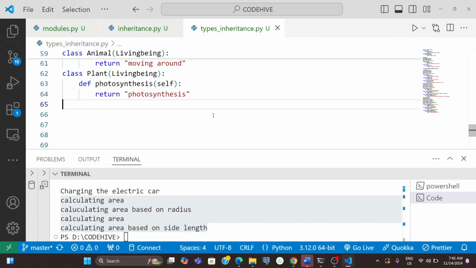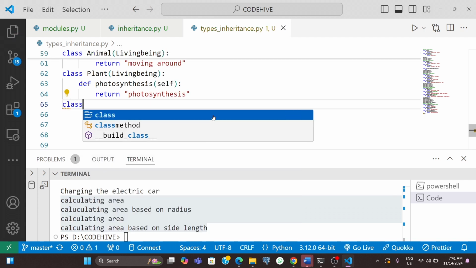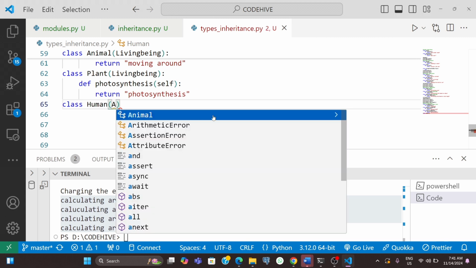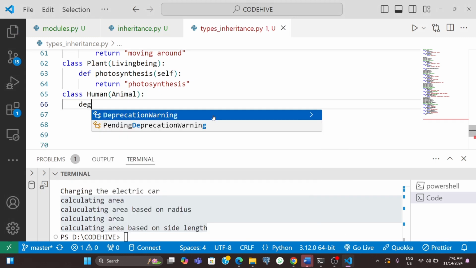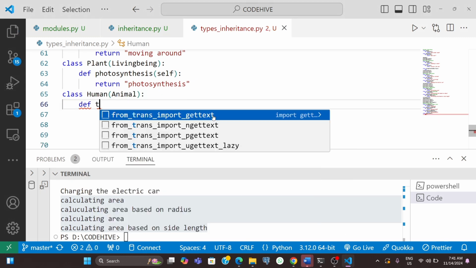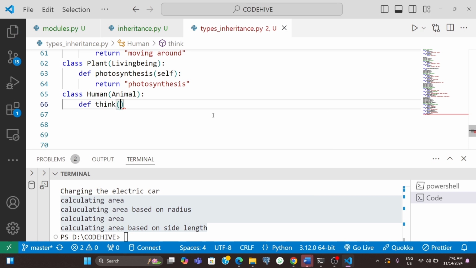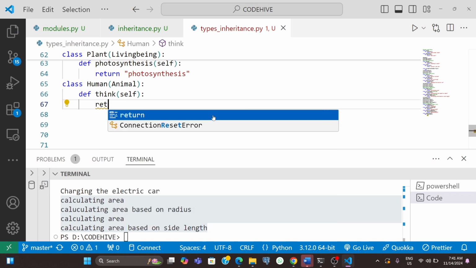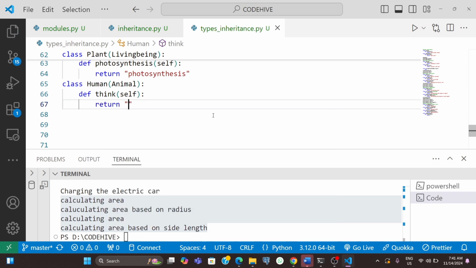I have a class human, and that is inherited from animal. And I can write a function, human can think, right? So I'm writing a function here, think, and I will return something like thinking.